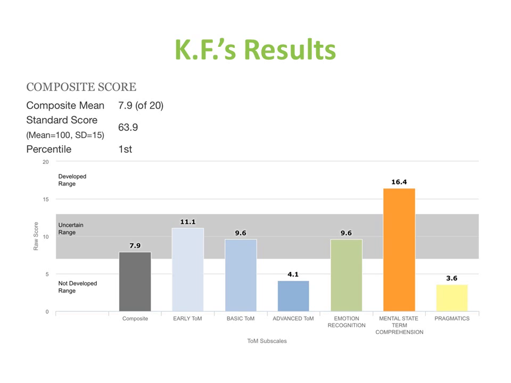But compared to these areas, there may be relative strength in the area of mental state term comprehension, which has a subscale mean of 16.4, which was associated with the 9th percentile. This strength area fits with what we know about KF. He is a highly verbal individual and has academic strengths in the domain of literacy.